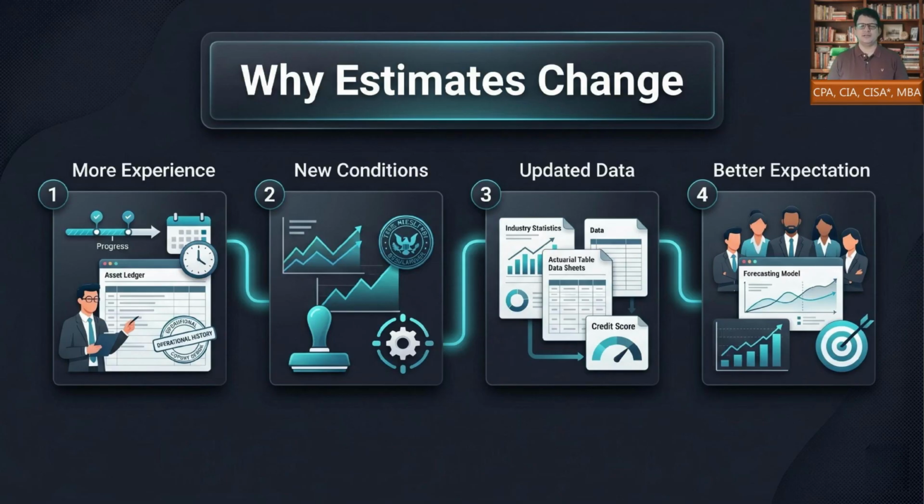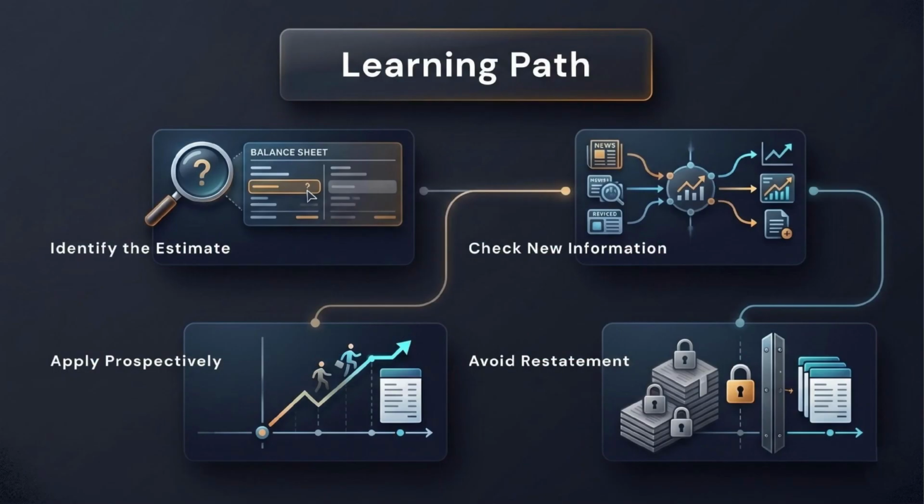ASC 250 treats that as a normal professional behavior. Good accountants do not worship old estimates. They update estimates when the evidence improves, while keeping the proper accounting treatment clear. Let us see the learning path for this lesson. First, identify whether the item is actually an estimate, not a fixed contractual number. Second, check whether new information or changed conditions are driving the revision. Third, apply the change prospectively, meaning current period and future affected periods only. Fourth, avoid restatement because prior financial statements are not reopened for a normal estimate change.